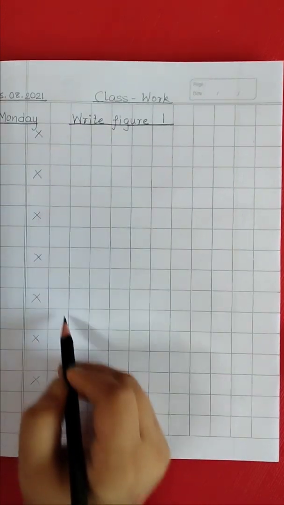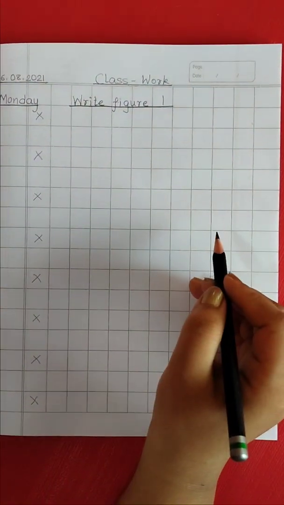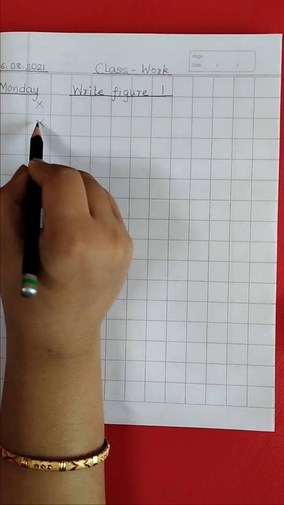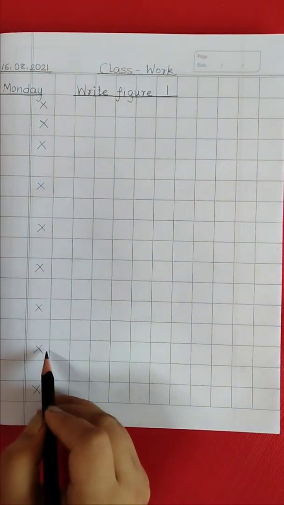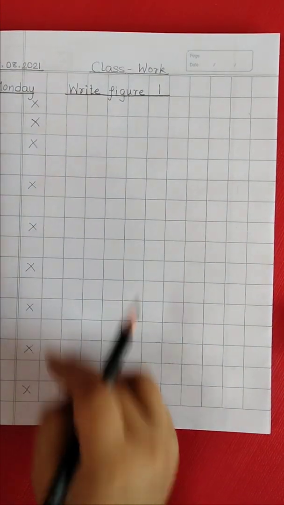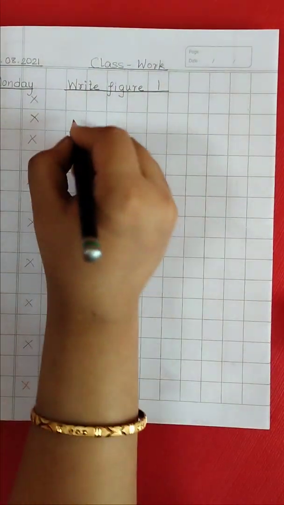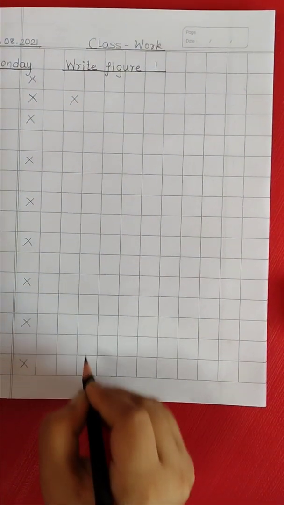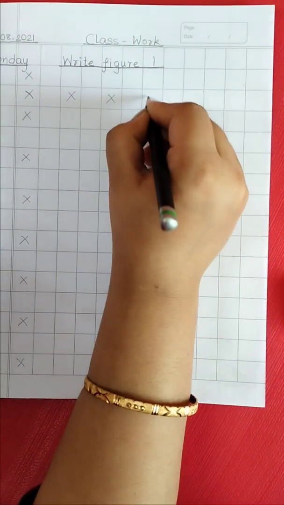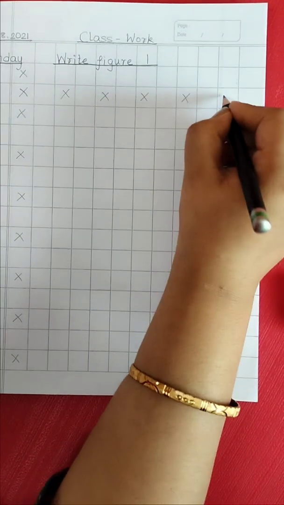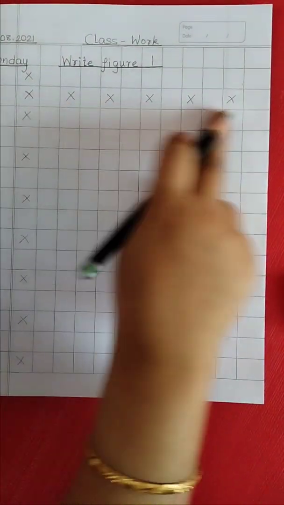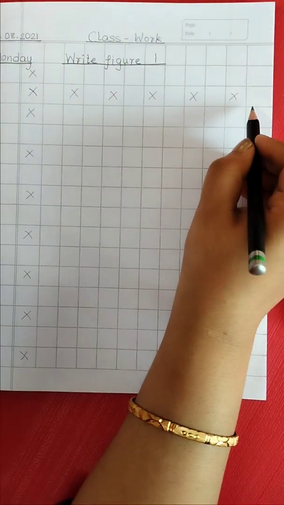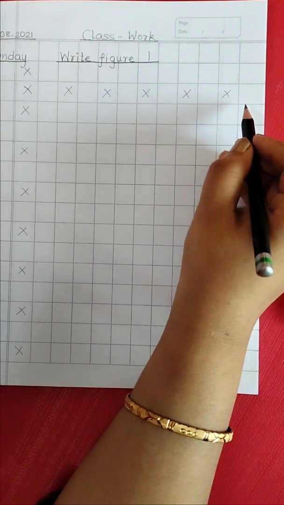Now similarly, we have to leave alternative columns blank. Suppose I am keeping this column blank, then we will be writing in the second column. Again the third column will be blank, and we write in the fourth column. In this pattern, alternative columns will be used. You have to follow the same pattern as shown here.